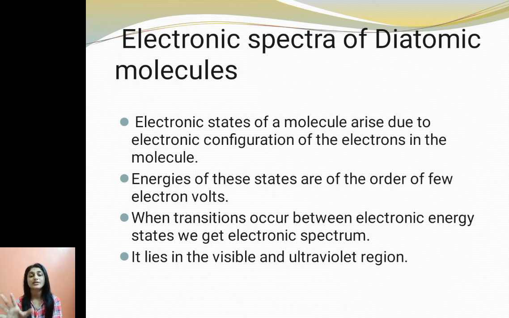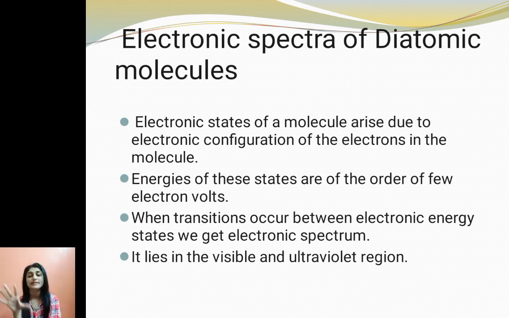Now, we have three molecular states: rotational state, vibrational state, and electronic state. The rotational state is because of the rotation of the molecule as a whole. The vibrational state is because of the vibration of the atoms about their mean position. And the electronic state of a molecule arises because of the electronic configuration of the electrons in the molecule.